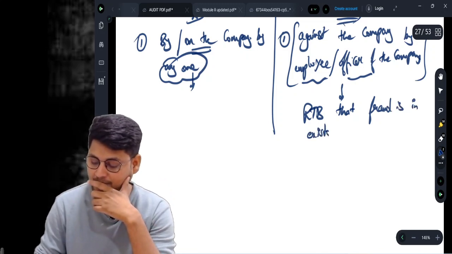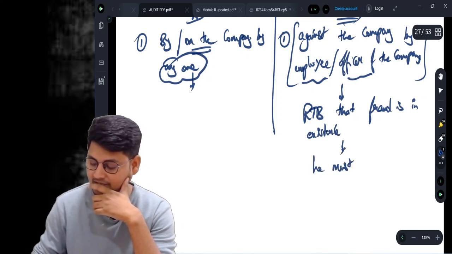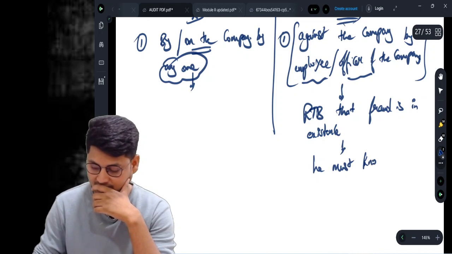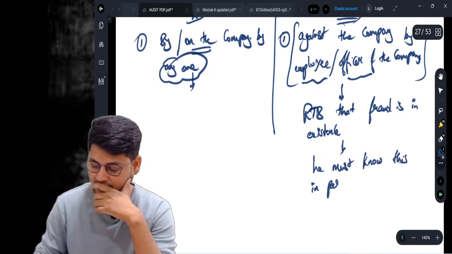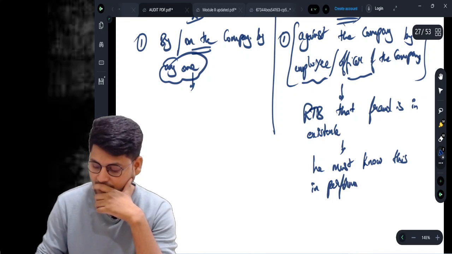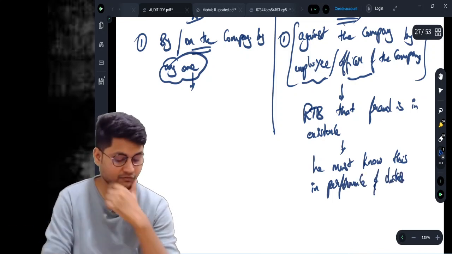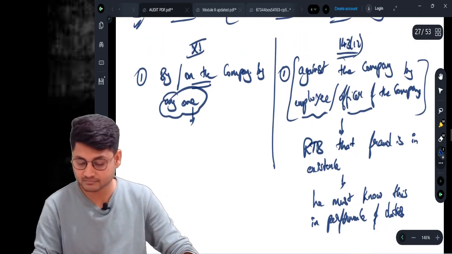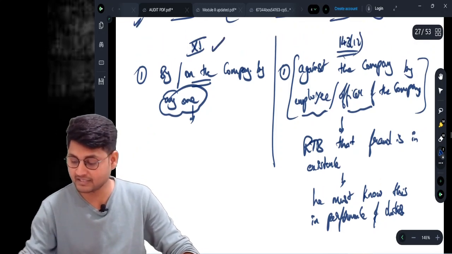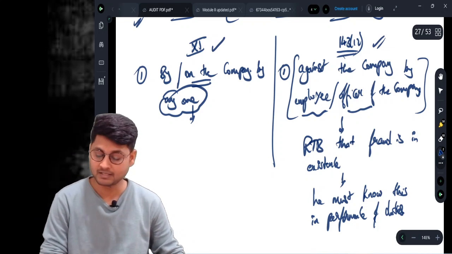He must know this in performance of his duties. So this is the difference between clause 11 and 143 subsection number 12.